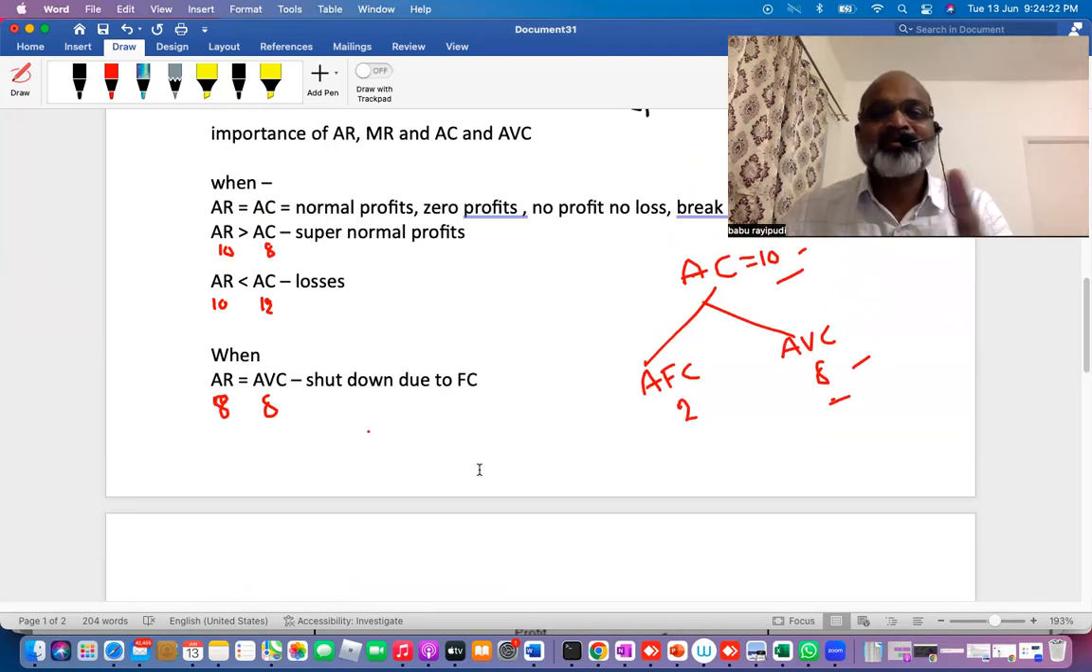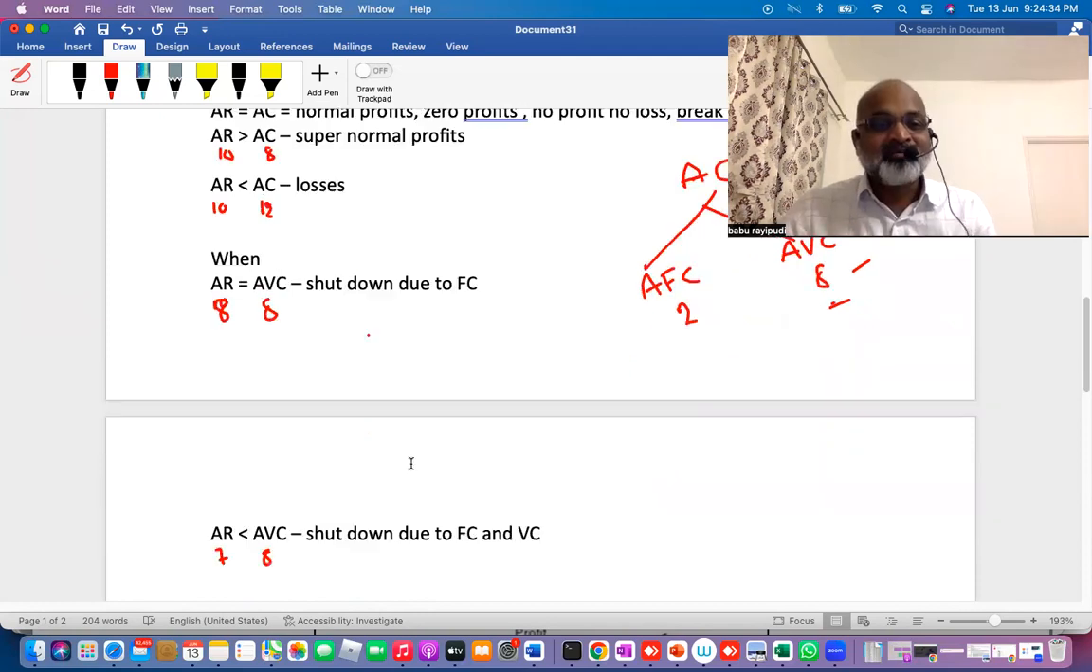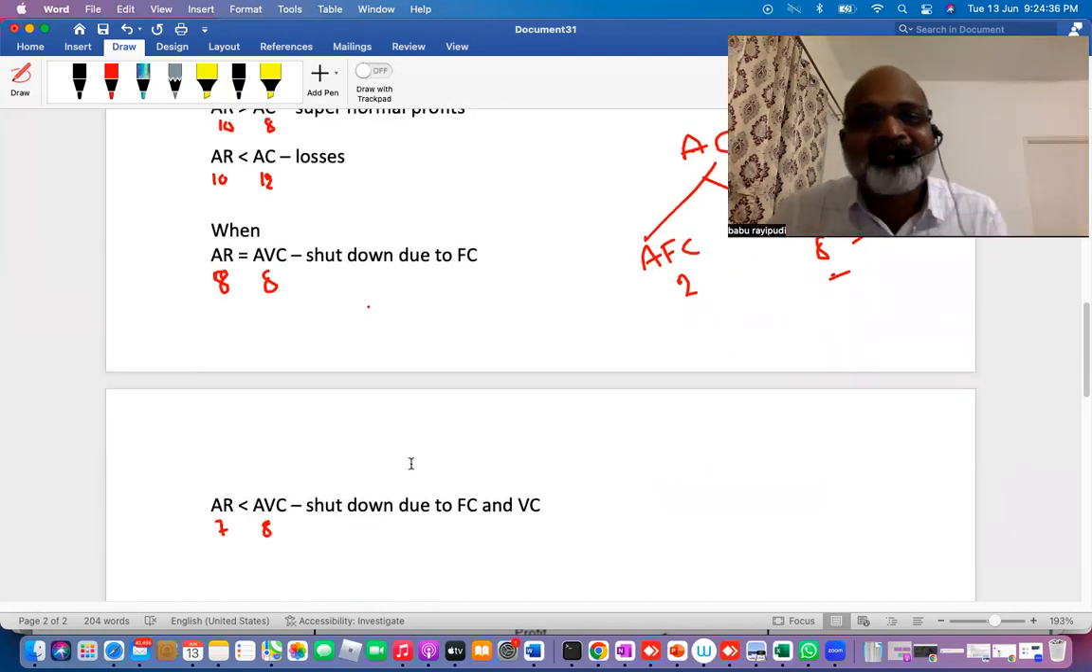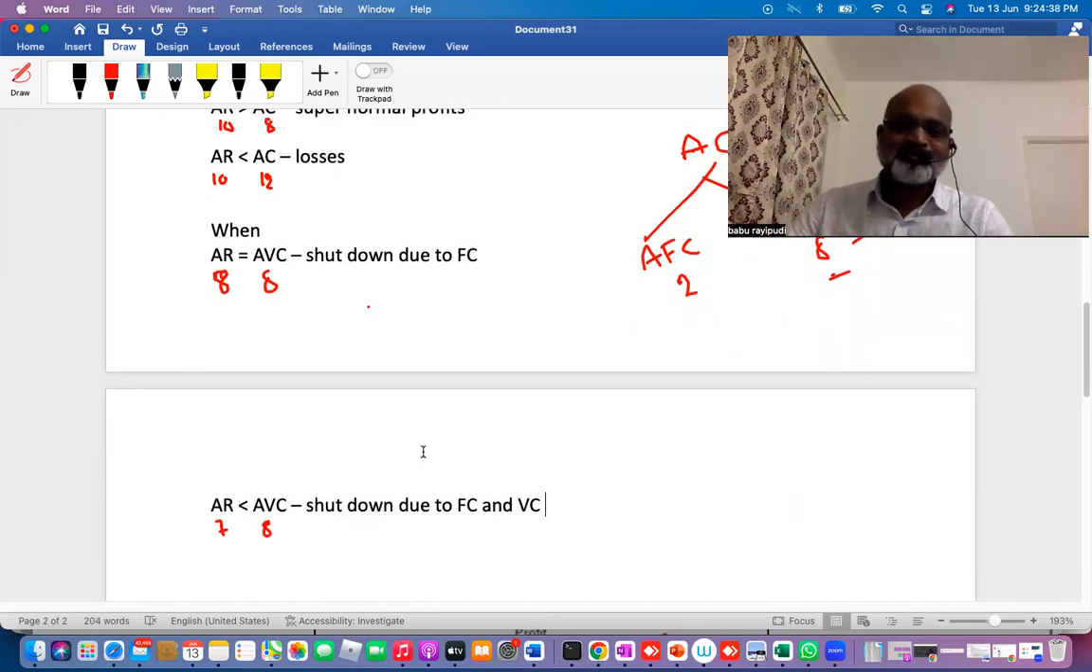When AR is equal to AC, no profit, no loss, normal profit. When AR is more, price is more, super normal profit. When AR is less, price is less, so losses. When AR is equal to AVC, you're not able to cover fixed costs, so you shut down the business because you failed to cover fixed cost. When AR is less than AVC, you are not even covering variable cost.